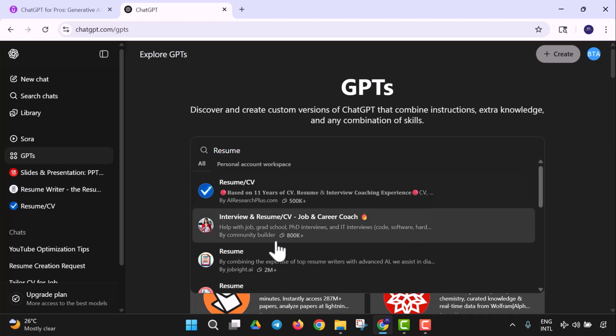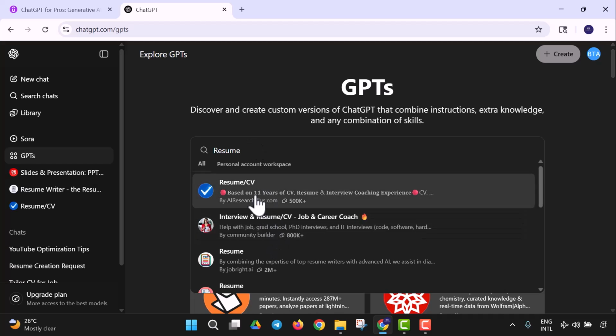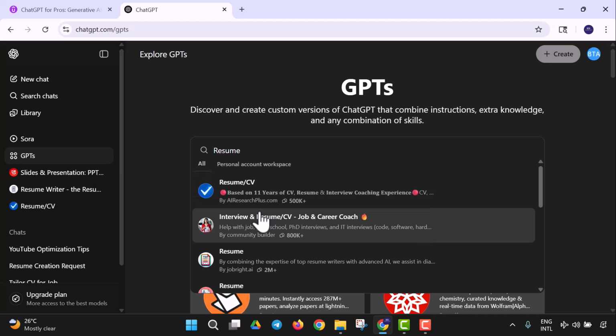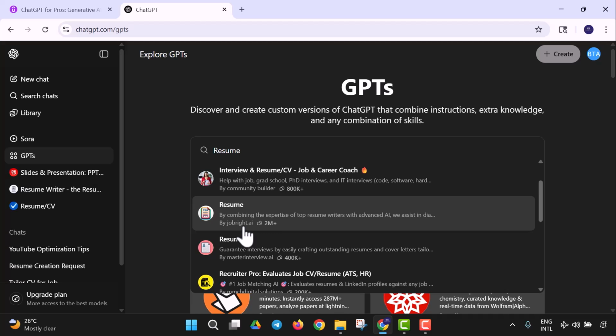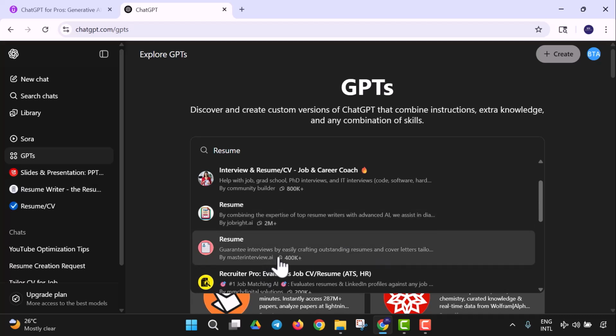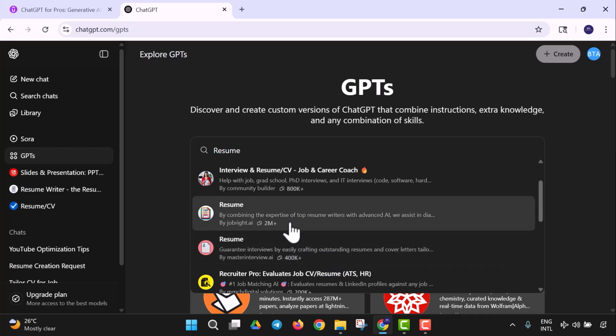So I'm going to search for a resume and you see we have different GPTs that could do that for us, as you can see right here. So we're going to look for the one we could use. You could see, by combining the expertise of top resume writers with advanced AI, we assist in guaranteeing interviews by easily crafting outstanding resumes. Yes, so let's see this or this.